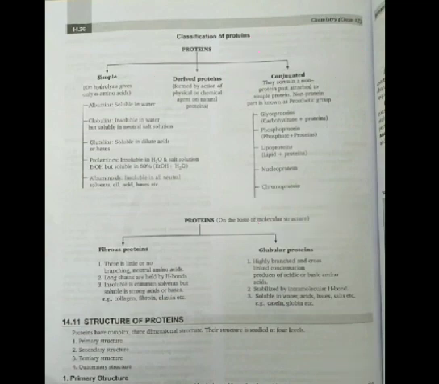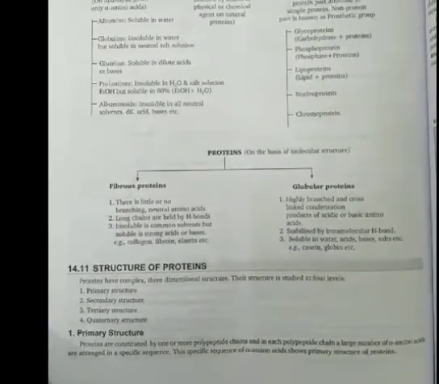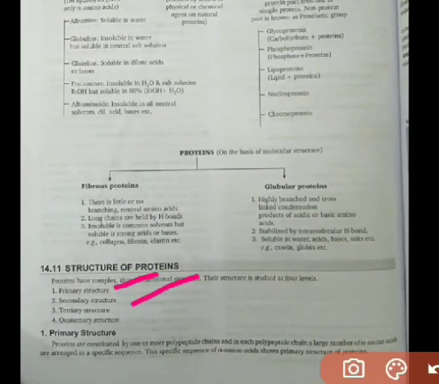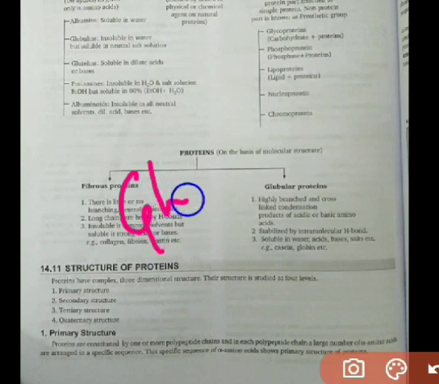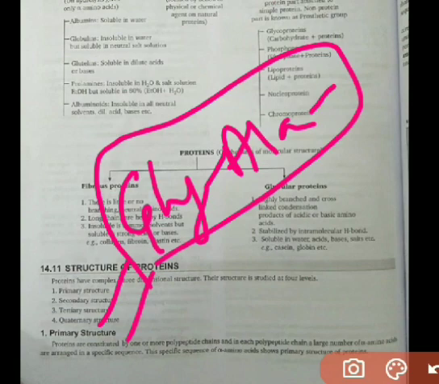Okay, now students, talking about structures of protein. Their structure can be given in four ways: primary structure, secondary structure, tertiary structure, and quaternary structure. Talking about primary structure, proteins are constituted by one or more polypeptide chains, and in each polypeptide chain a large number of alpha amino acids are arranged in a specific sequence. Before, when I showed you the classification and structure of amino acids, I showed you that amino acids like Gly, Lys are linked together. Primary structure is based on this linkage only.